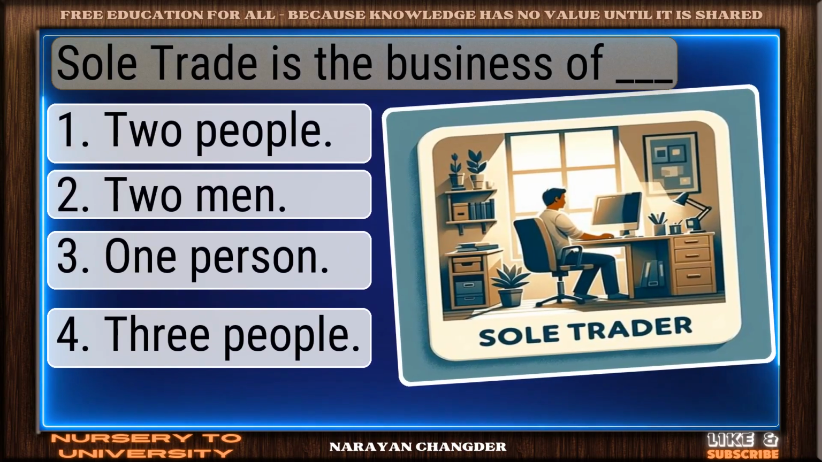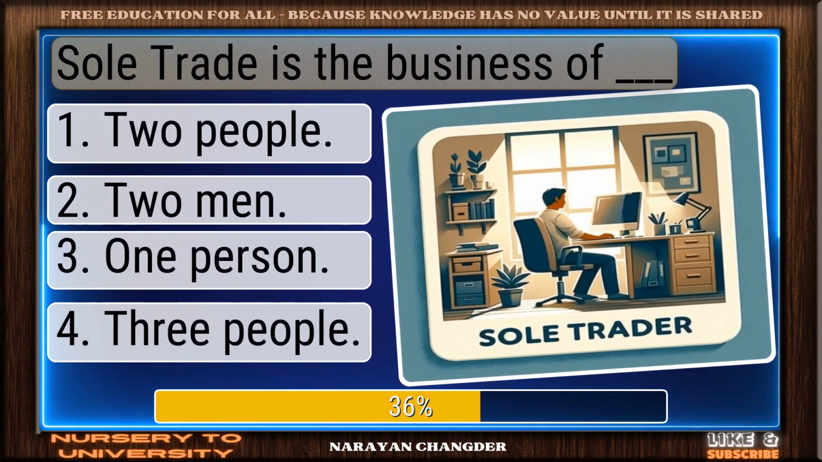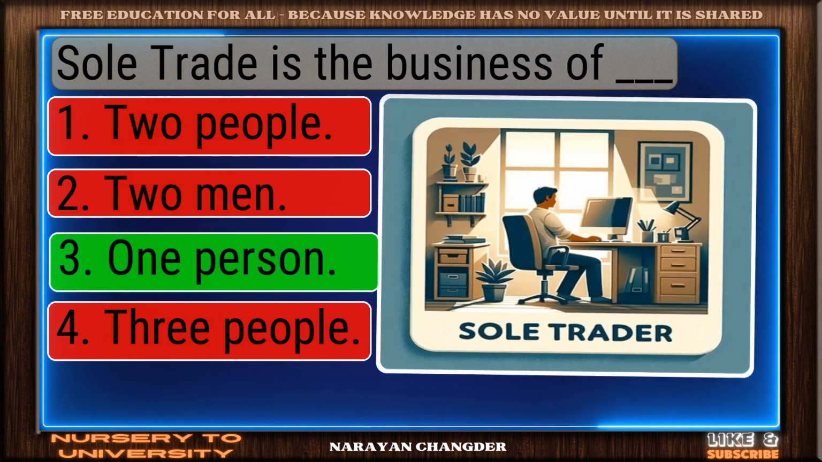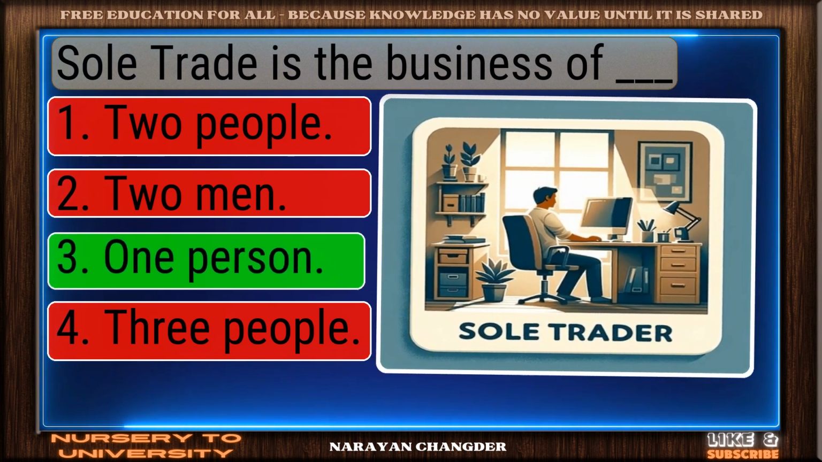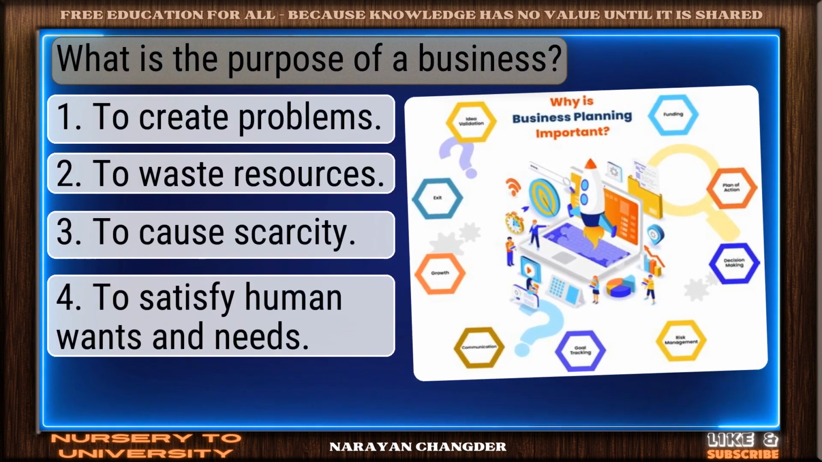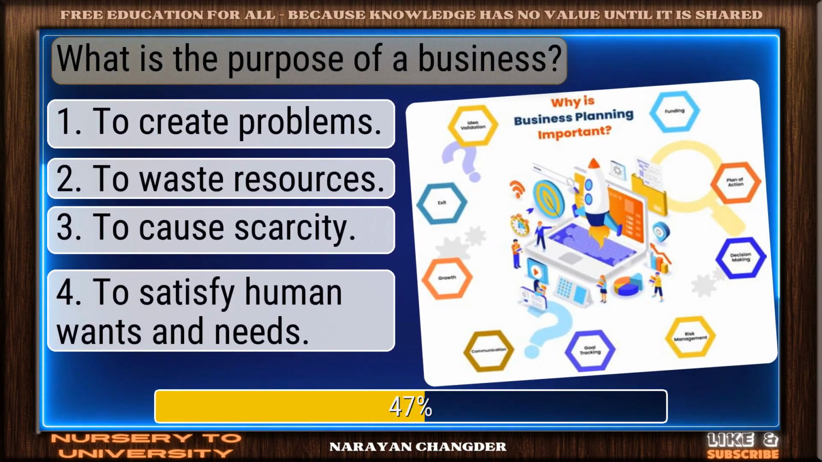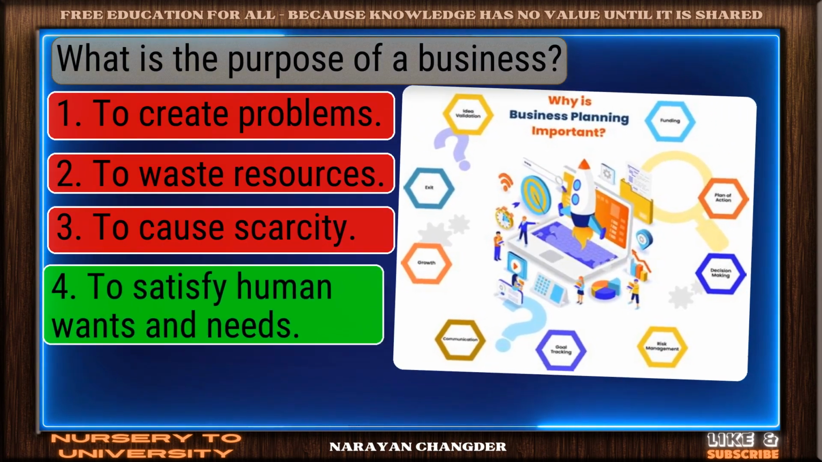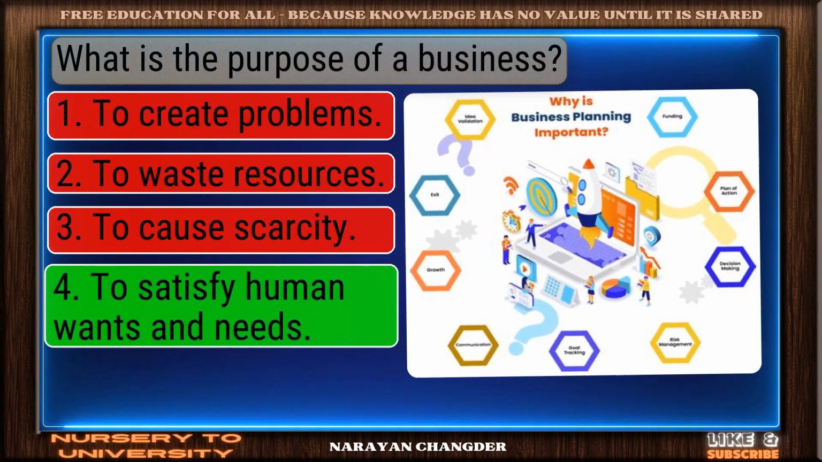Sole trade is the business of dash. Exactly. One person makes sense and it is right choice. What is the purpose of a business? Sharp thinking. To satisfy human wants and needs is the right choice.